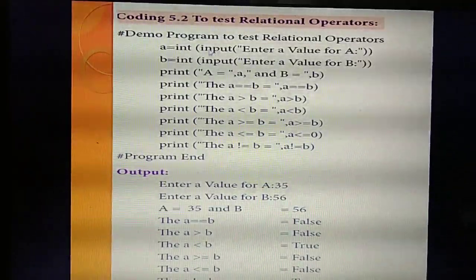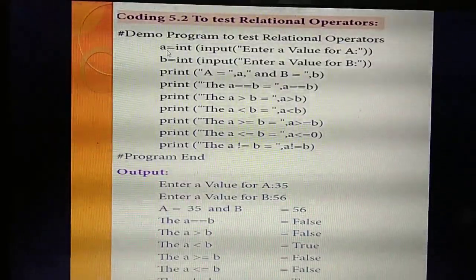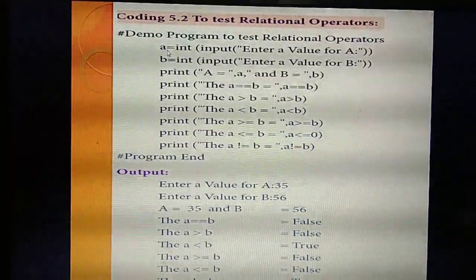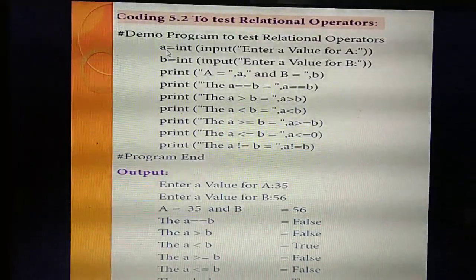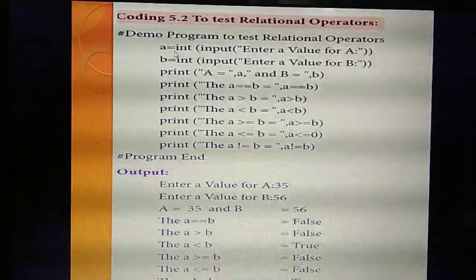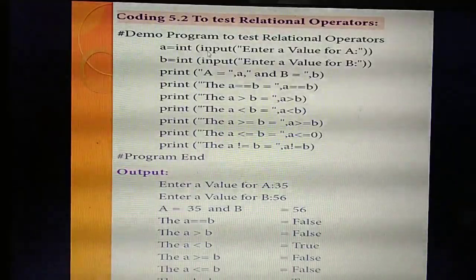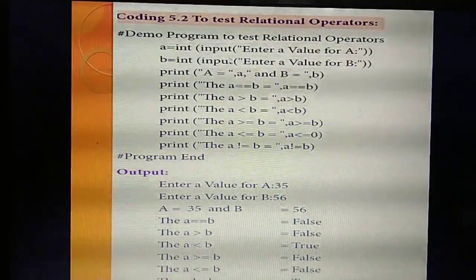Understand? Yes. Listen, in this program I am giving two variables. How many variables I have given? Two. To compare, how many variables do you need? Two. What are they? A and B. In A, I am giving int. Why have I given int? I have given some numbers, integers. So I am giving int, input of, which function have I given?